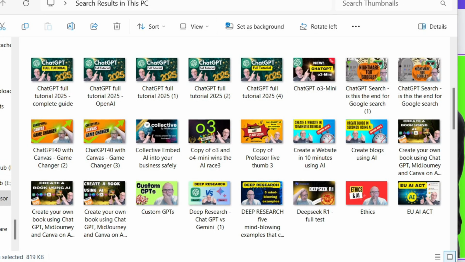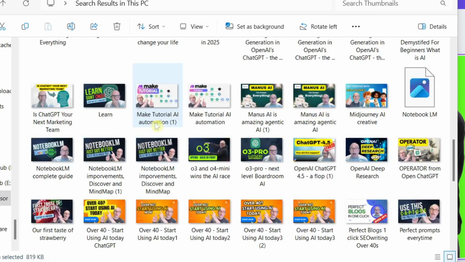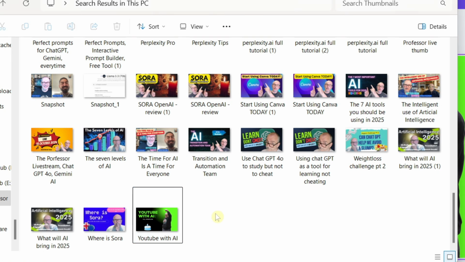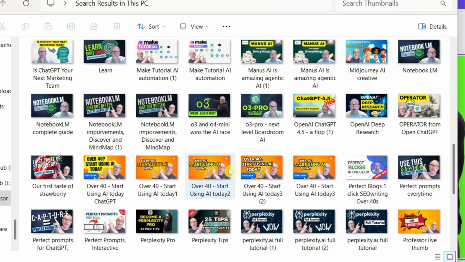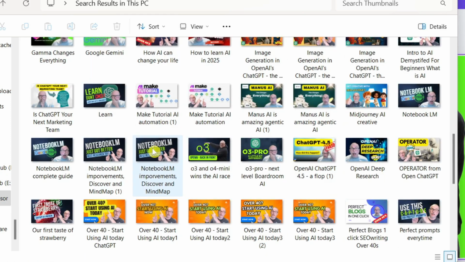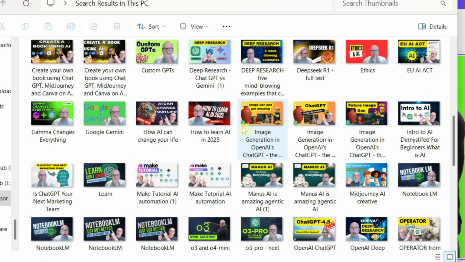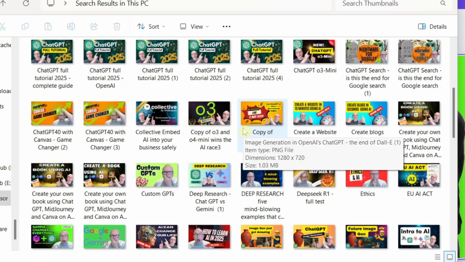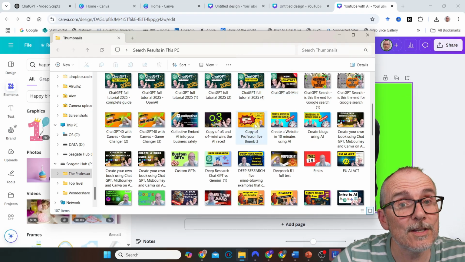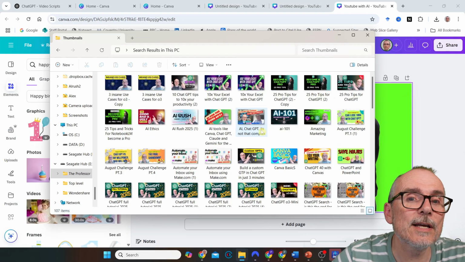And what I tend to do once I've got my thumbnail downloaded, here it is, I quite like looking at it on this file share to see whether it stands out. So I can obviously read YouTube with AI there. Does it stand out enough? Notebook LM, this one was a good one. Often I do have more than one go at it. So what I'll do is I'll just sit and think about it. I've had a lot of goes at this one.